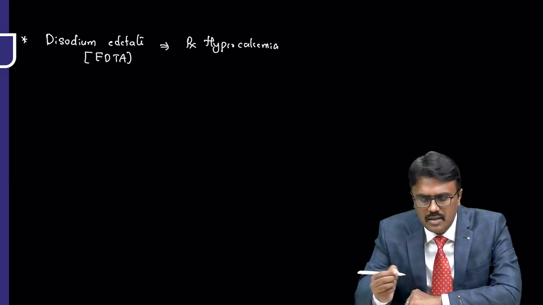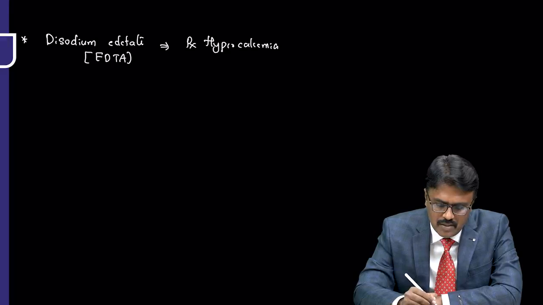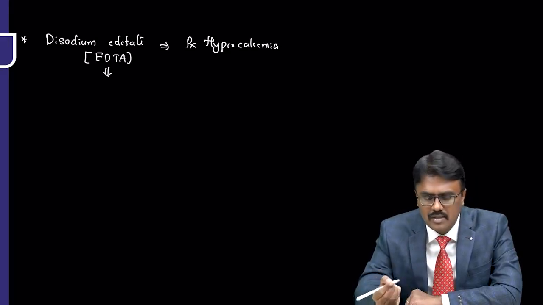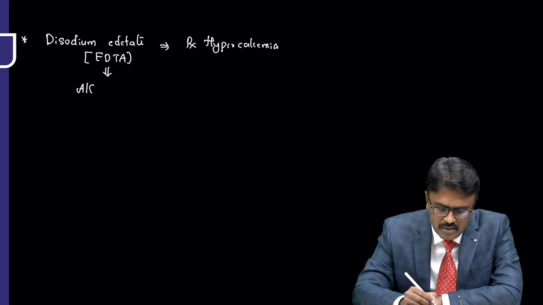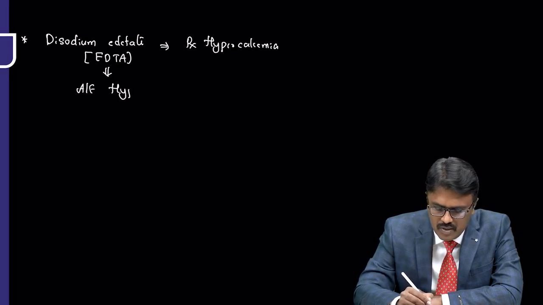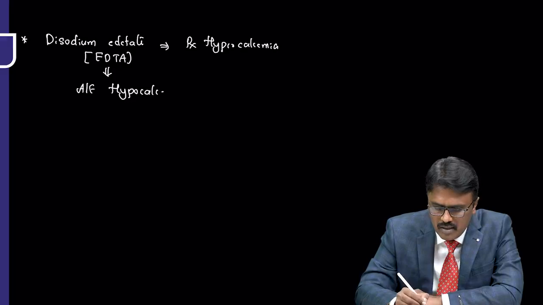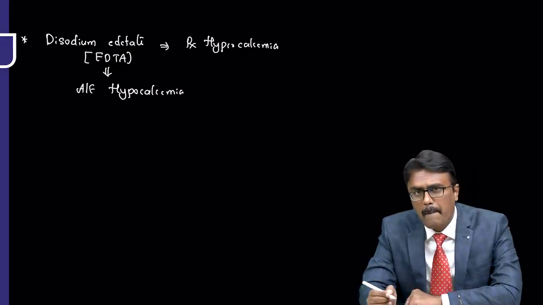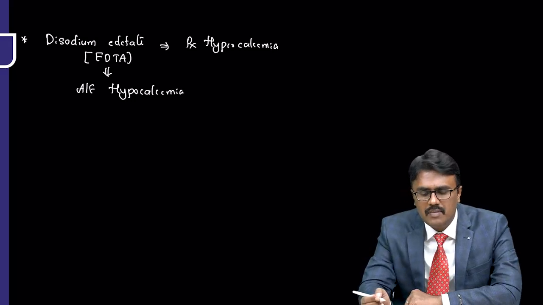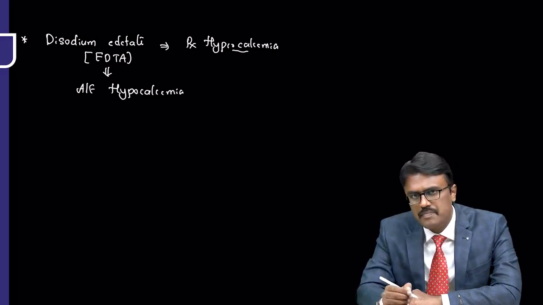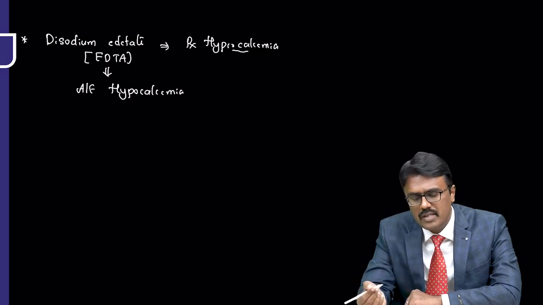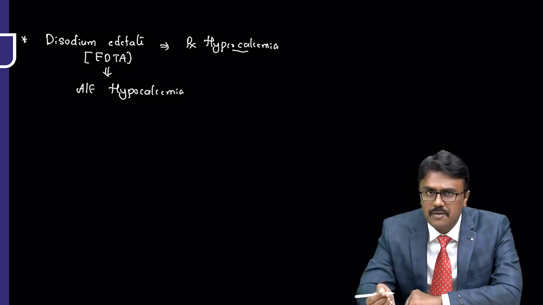If I use it in another condition, the patient will develop hypocalcemia. So the adverse effect of this drug is hypocalcemia. If you give it in other metal poisoning, the adverse effect is hypocalcemia.